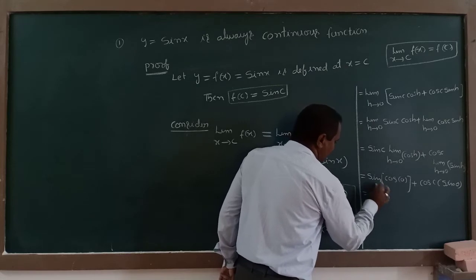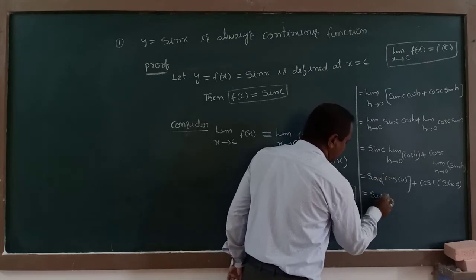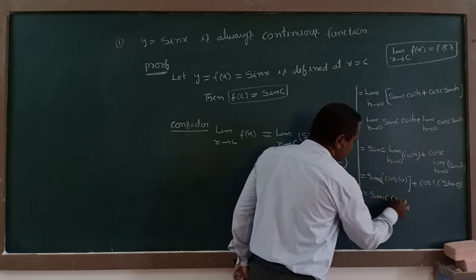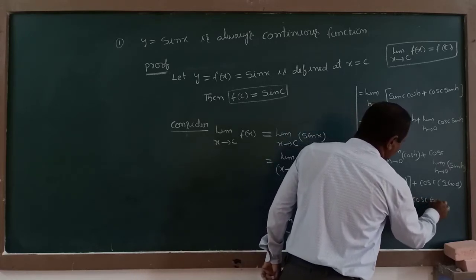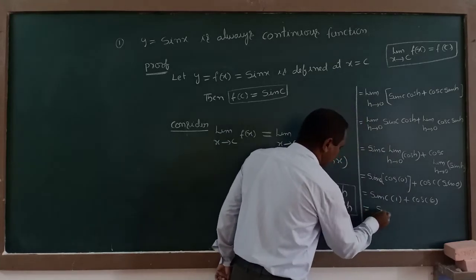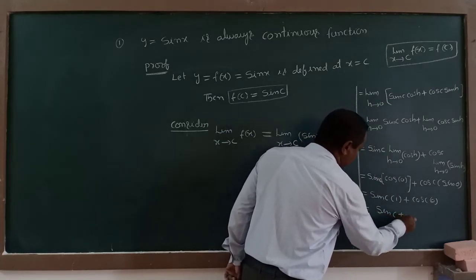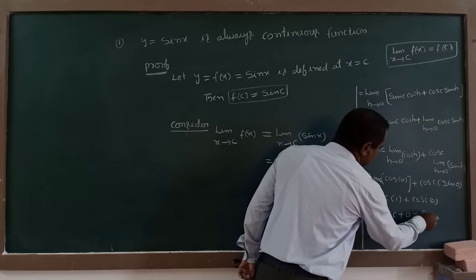Sin c into cos 0 value is 1, cos c into sin 0 value is 0. That is sin c into 1, sin c, plus 0 is equal to sin c.